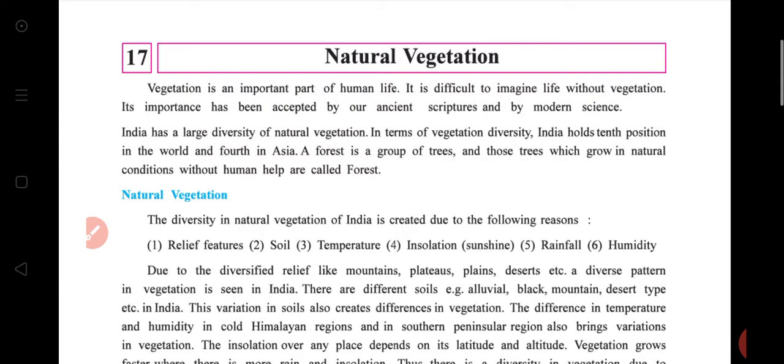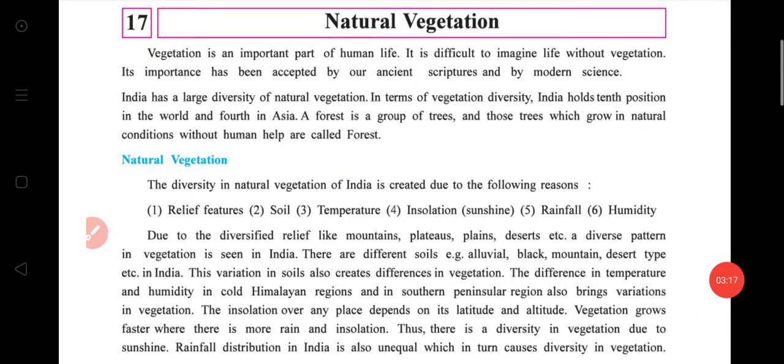Underline that point: India holds the 10th position in the world and 4th position in Asia.